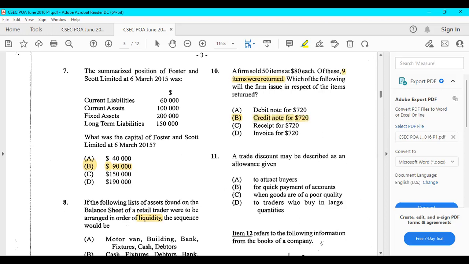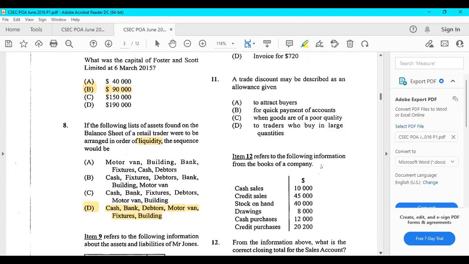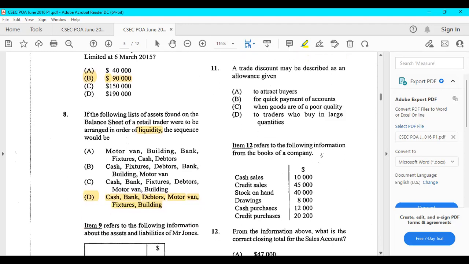Number 11, we're going up to number 15. Let's go. Number 11, a trade discount may be described as an allowance given. Please note it's a trade discount. You need to go back and know the difference between trade discount and cash discount, right? A trade discount is given when goods are bought in large quantities. When you buy in bulk, you get a trade discount.